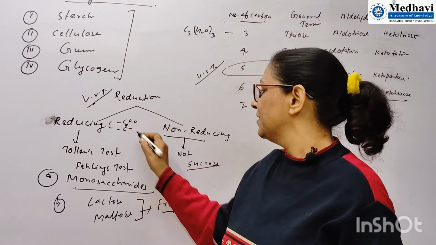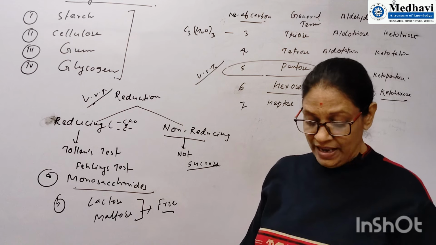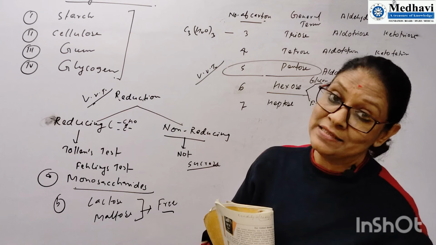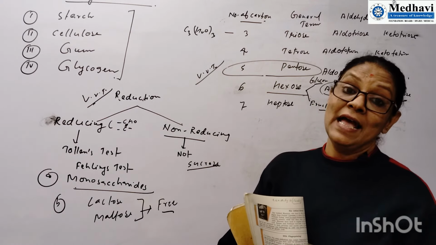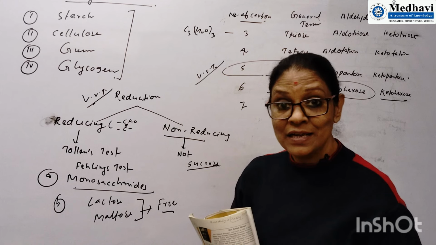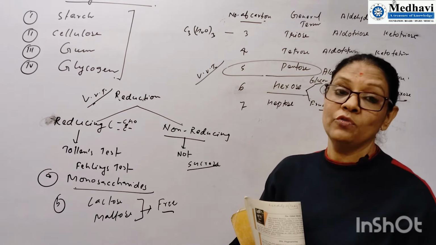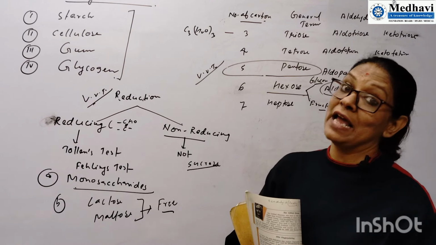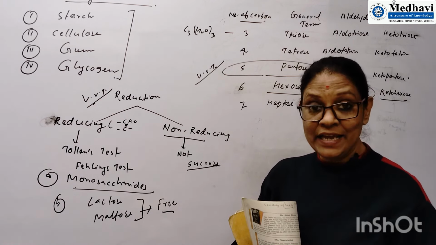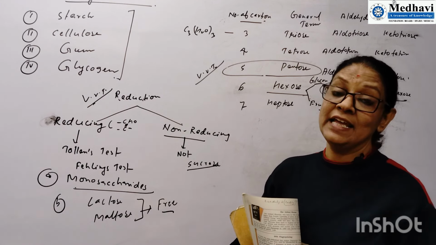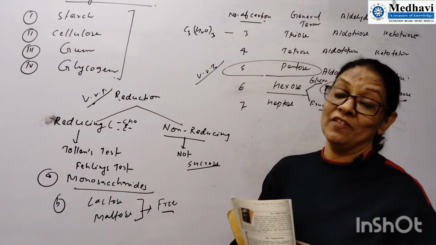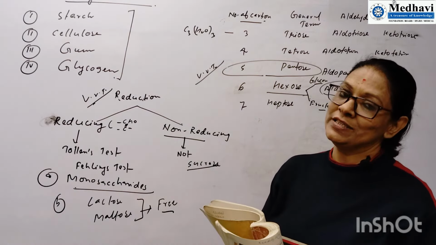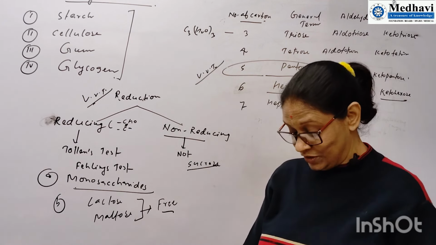That's why they are reducing. Then, what are the two main functions of carbohydrates in plants? Starch is the stored food in plants, and second, cellulose is the cell wall of plants. Mind it, plants store food in the form of starch, and animals store carbohydrate in the form of glycogen. The glucose that we take, if we have excess glucose in our body, then we store that glucose in the form of glycogen. Third question: write two main functions of carbohydrates in plants. First, it gives a structural framework, and second, it is used for the storage of food.